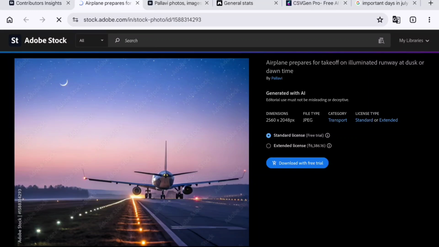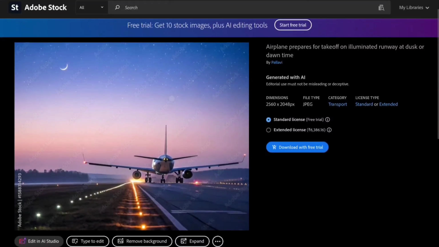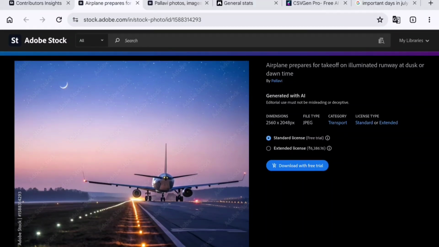So this image has commercial usability, travel relevance, clean composition, and there's also copy space. You can see it here. A business, travel agency, aviation blog, or even a YouTube creator can easily use this. That's something many contributors forget. Buyers are not searching for beautiful images, they are searching for usable images.